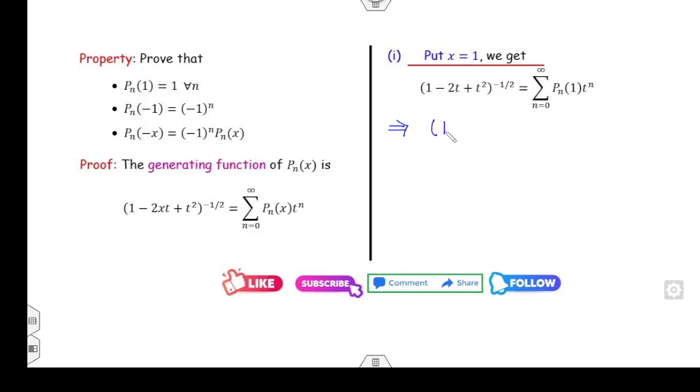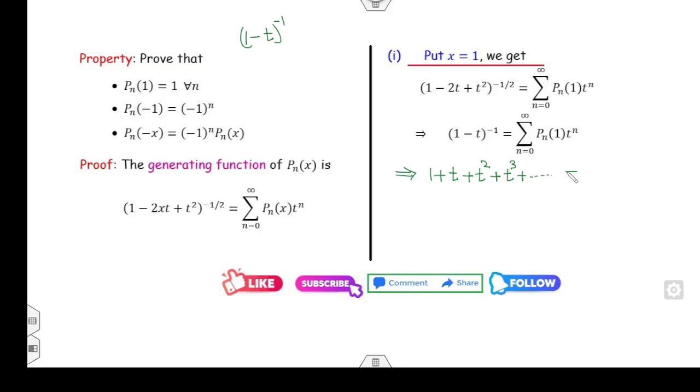The left side becomes 1 minus t of whole square, raised to power minus half, which is summation of P of n at 1 into t to the power n. Now clearly the square and minus half cancel. That implies 1 minus t raised to power minus 1. I can expand the series. What is the series of 1 minus t to the power minus 1? It's 1 plus t plus t square plus t cube plus t4 and so on. So that will give you summation P n of 1 into t to the power n.